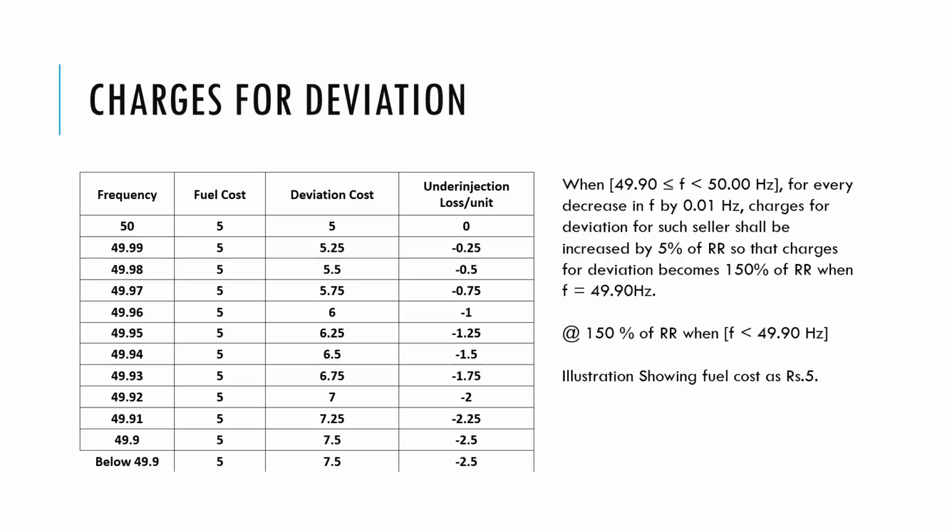For example, if the frequency is less than 50 and you are injecting more, you would be given an incentive for that, and similarly if the frequency is above 50 and you are under injecting, you will be given a certain benefit, and vice versa.